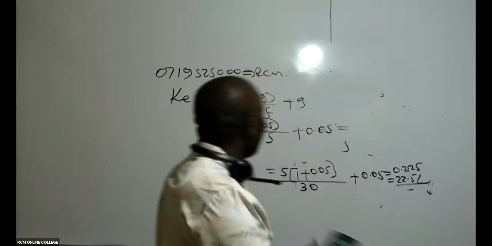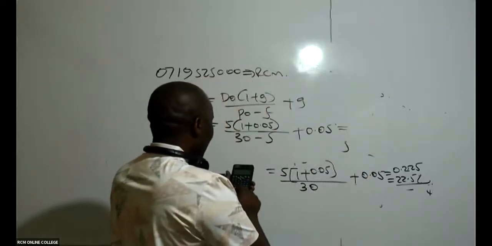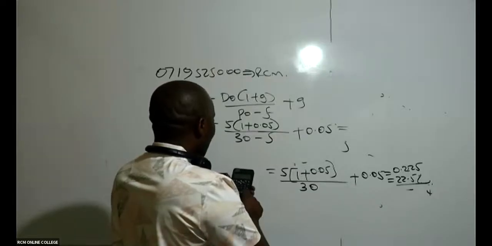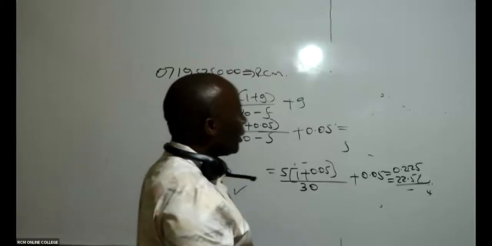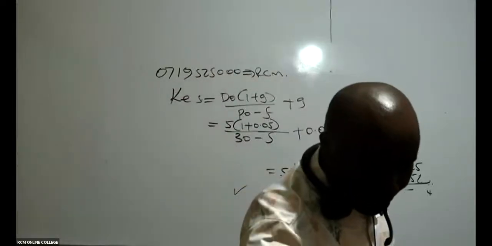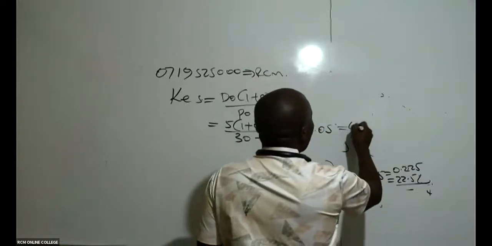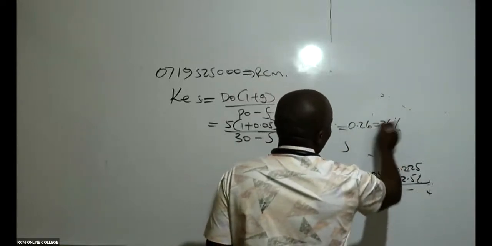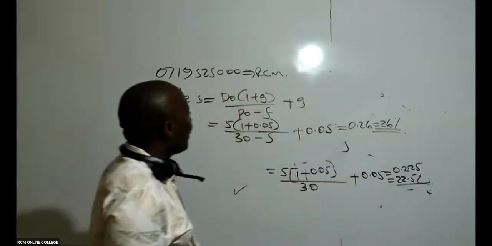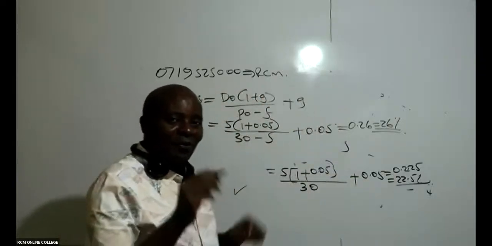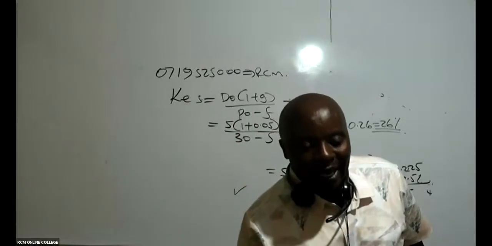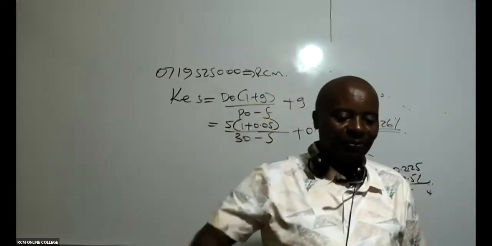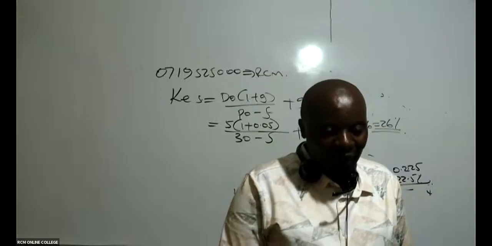So then you come and take, in this case here, your calculator, you say 5 times 1.05 divided by 25. You say equals, and then you say plus 0.05 equals. I'm getting 26%, 0.26, which is the same as 26%. So is this clear, ladies and gentlemen? Because for me to be able to get this WACC, I must get cost of equity. I must get cost of what here? Debt. So up to here, is it clear? Very clear. Thank you very much.